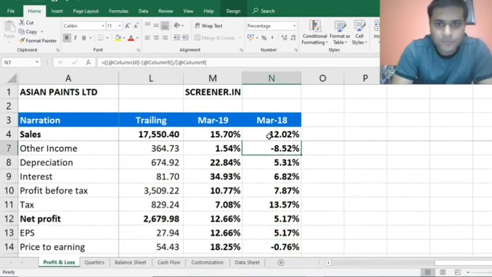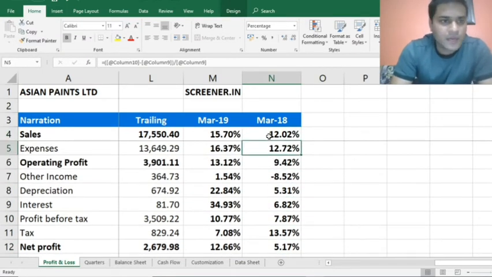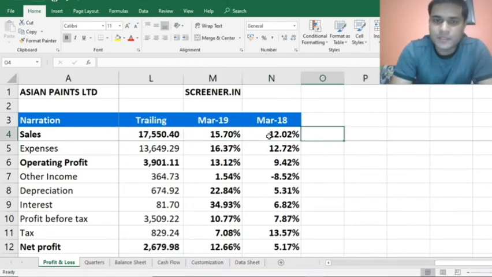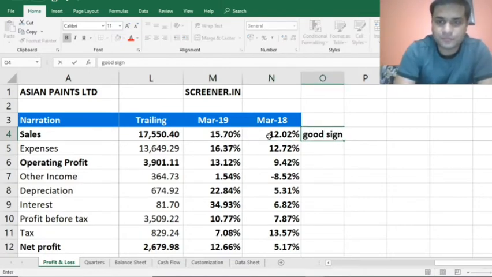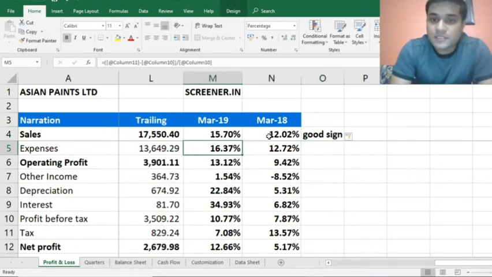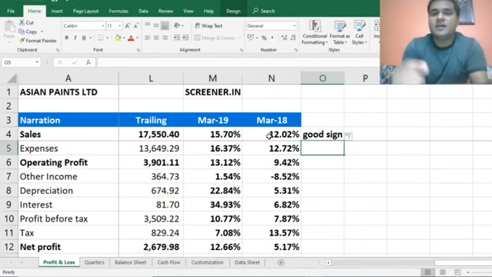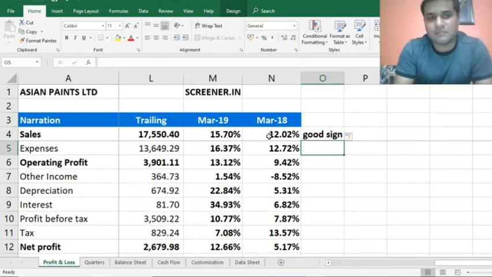Now, let's see. The sales went up by 15%. Here the sales went up by 12%. So we have improved. This is a good sign. The expenses were 12% as on March 2018, and they rose to 16% in March 2019. So the expenses have increased. As per my knowledge, this is a paint industry, and the manufacturing of paints is directly related to crude prices.